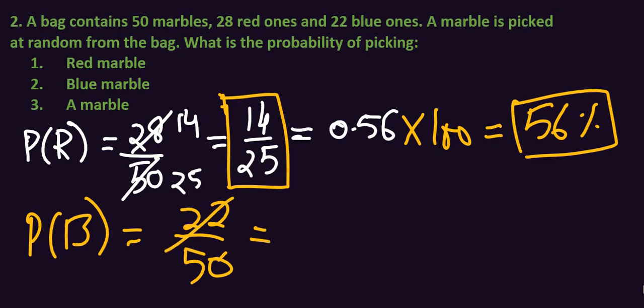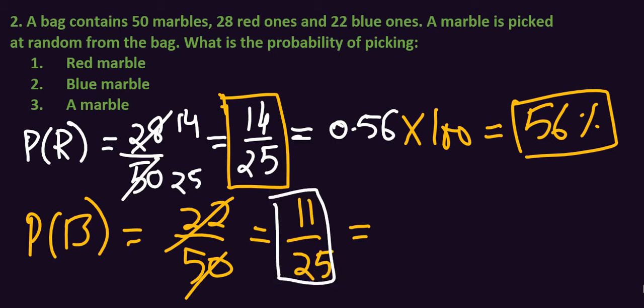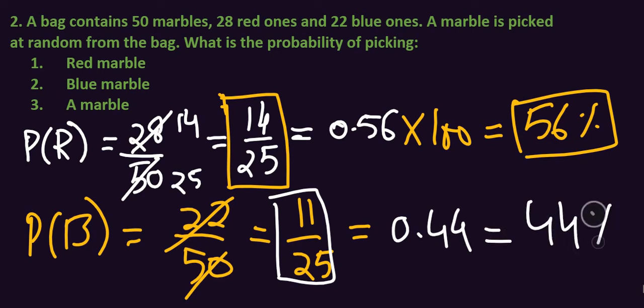Dividing both by 2, I will get 11 upon 25. In fraction, this is the final answer: 11 upon 25 is the probability of blue marbles. But in percentage, this will first be converted into the decimal. 11 divided by 25, I will get 0.44, and the percentage will be 44%.